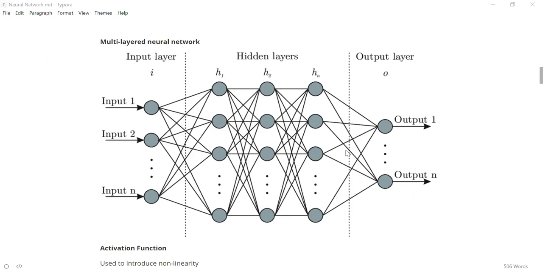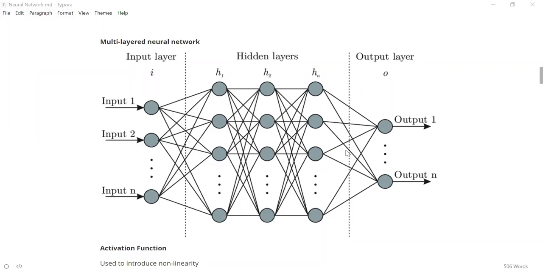So we have an input image of 28 cross 28. We saw that an image is nothing but a matrix of values. If you pick any image and right click on it, you will see the resolution of that image. In our data set, which is the MNIST data set, the resolution of the input is going to be 28 cross 28.